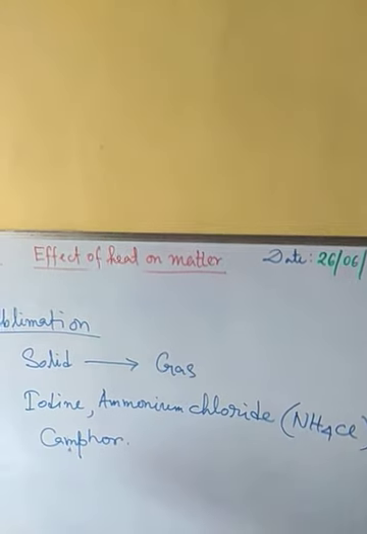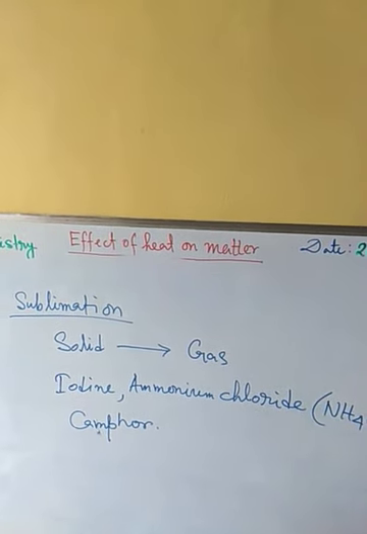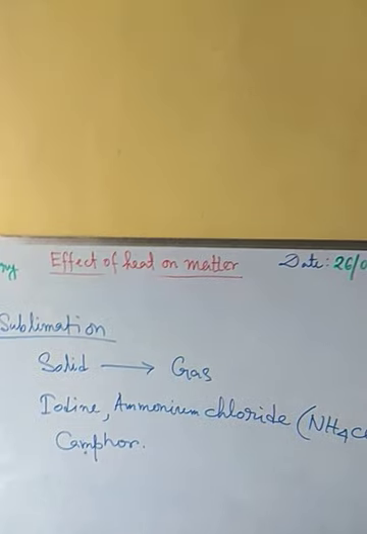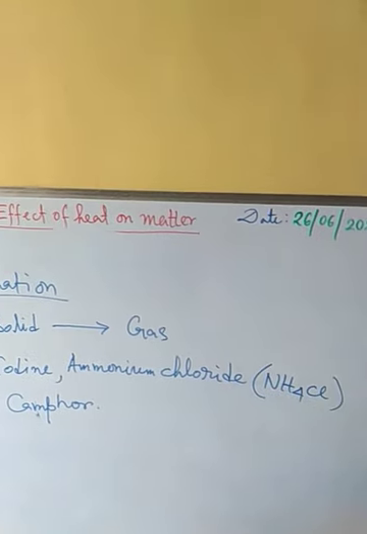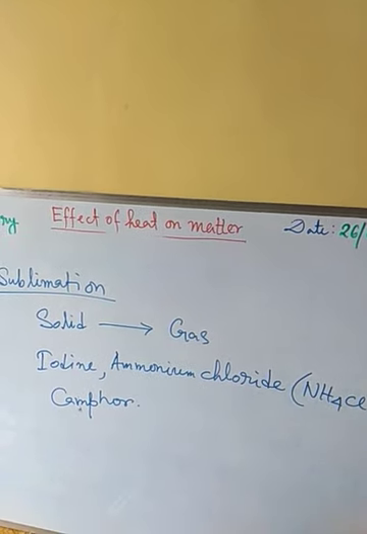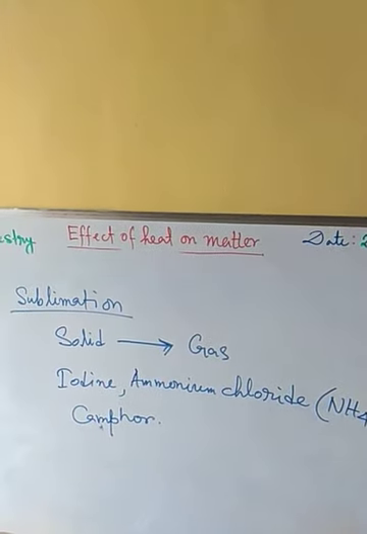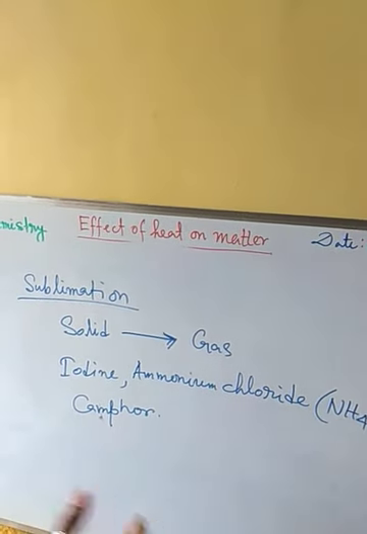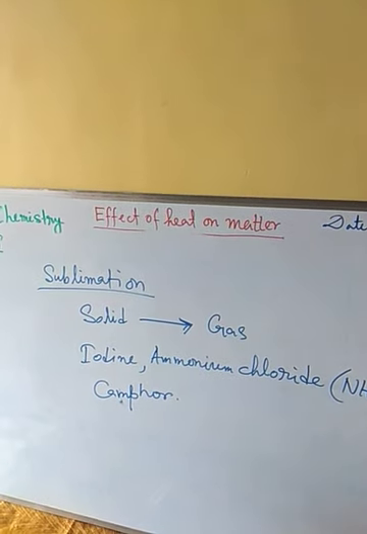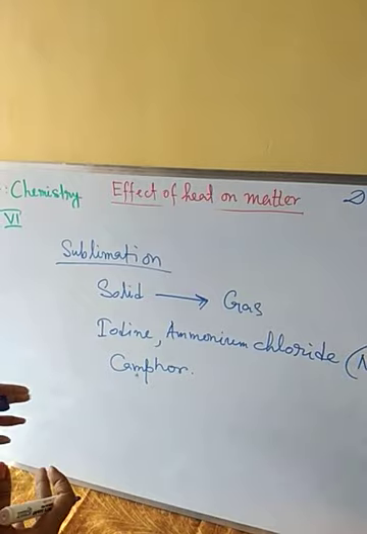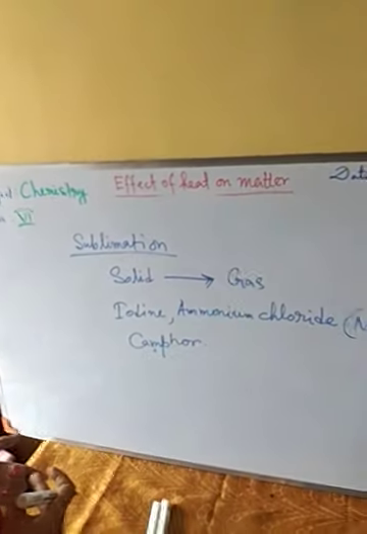If you keep some camphor or naphthalene in the open, then slowly you can see its size will decrease. Gradually its size will decrease, it becomes smaller, and you can get the smell of camphor or naphthalene. So these substances show sublimation: from the solid state directly they go to the gaseous state. We can heat the substances, otherwise they can absorb heat from the atmosphere, and form the gaseous form of the substances. So this process is called sublimation.